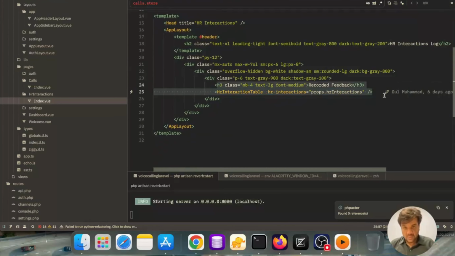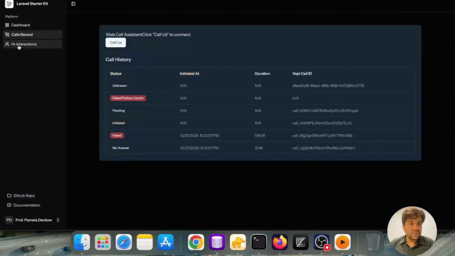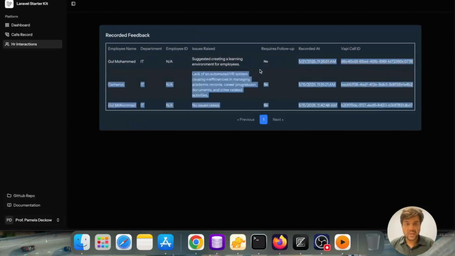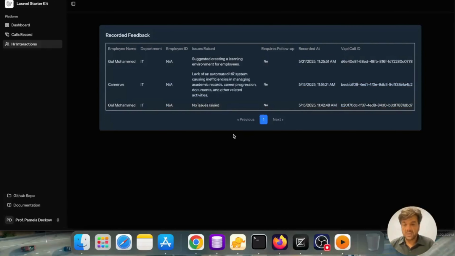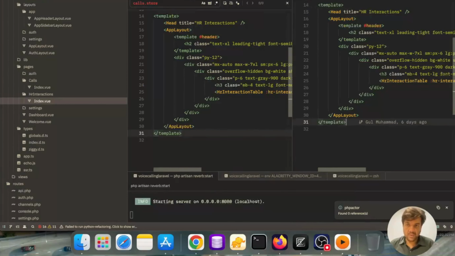Okay, so I have shown you the front end where different interactions for HR are being shown, like in the last call. In the start of the video, I have shown here are different details of the calls: call ID, employee name, which records we got while calling the users. So if anybody needs all this code, I mean the GitHub repo, I can provide it.